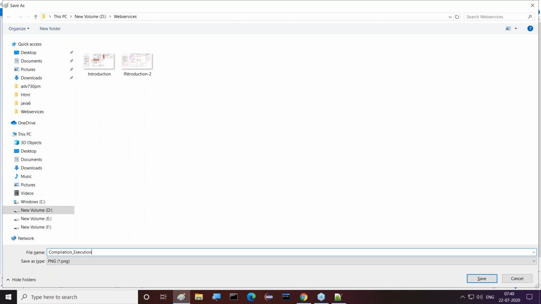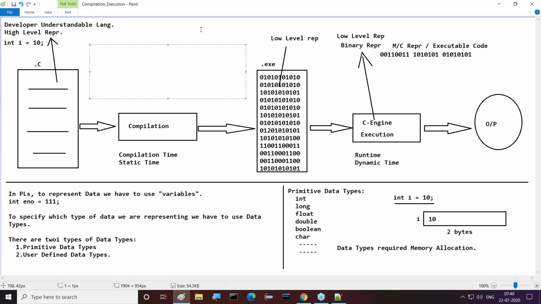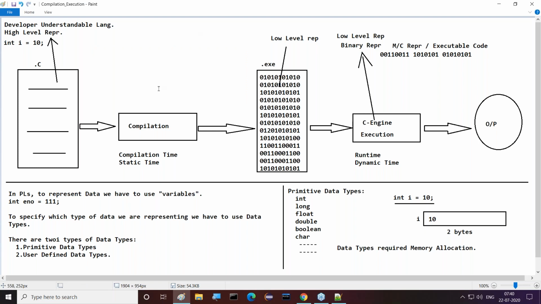After completion of this point, now coming to our conclusion. Listen carefully. I'm going to give a very good conclusion, so try to understand it. Everybody has to put more concentration.